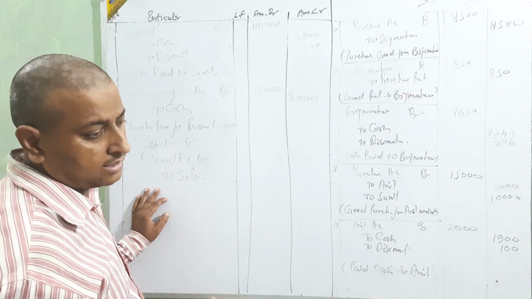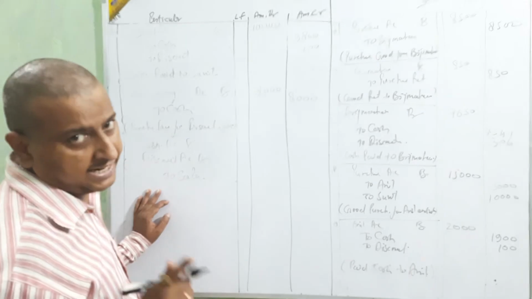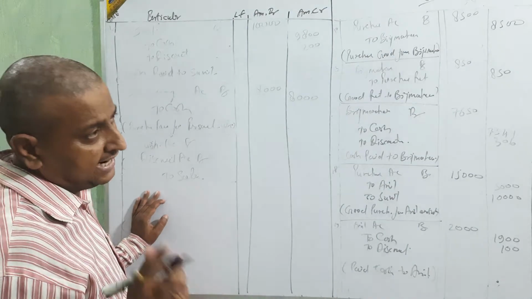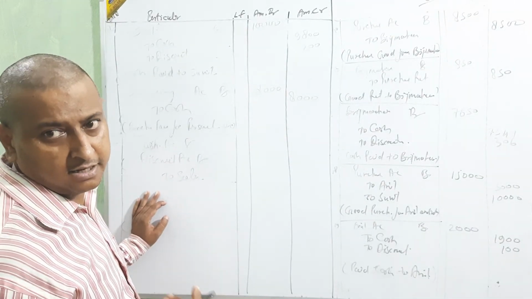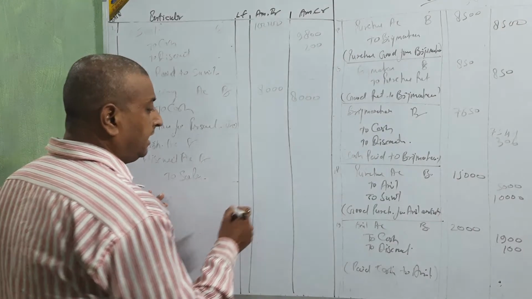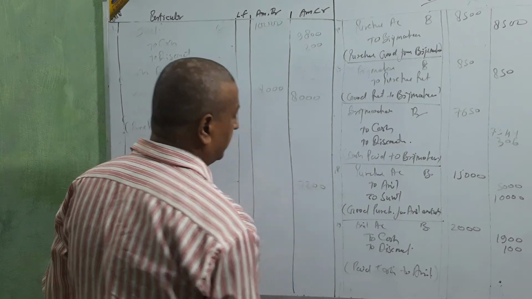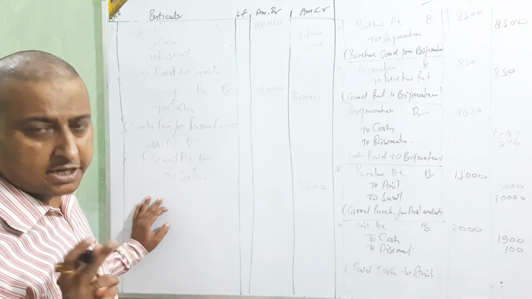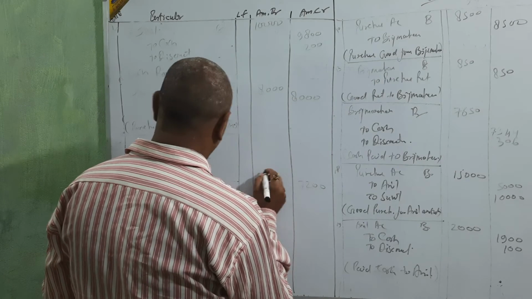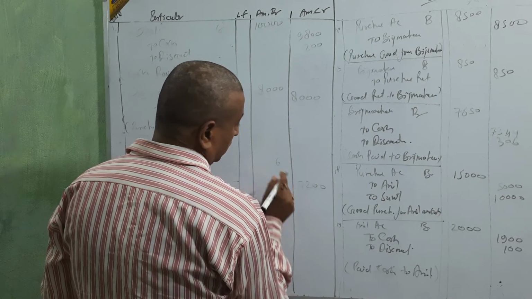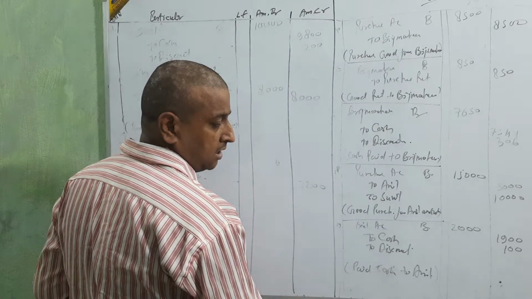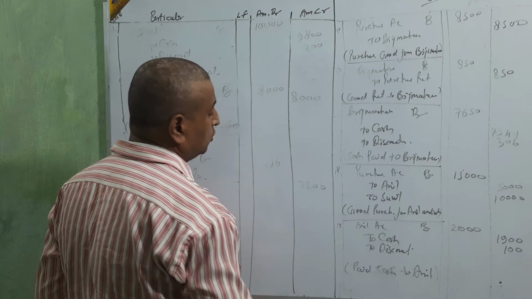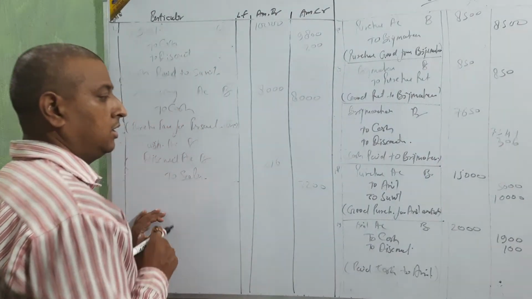Okay. List price is 8,000. Trade discount 10%. 8,000 list price, 10% trade discount, 800 less. It means 7,200. And then we are going to take the cash discount, 3%. Just calculate the 3%. 2, 3, 6 and 7, 21. 216. Okay, beta?